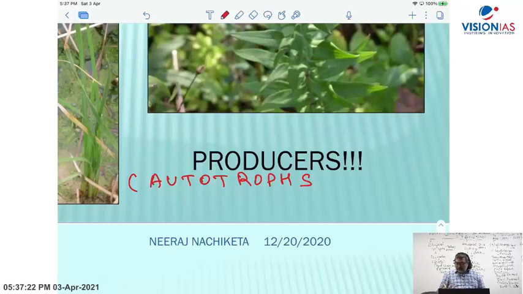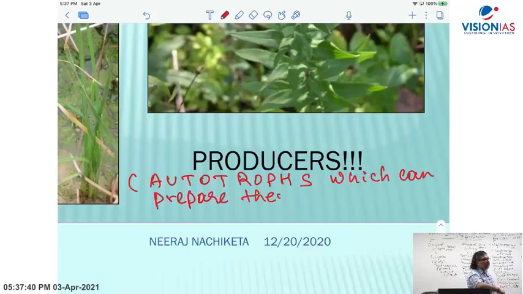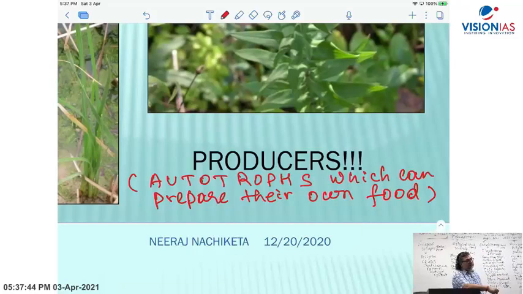What are autotrophs? Those which can prepare their own food. Producers are autotrophs, which can make their own food.